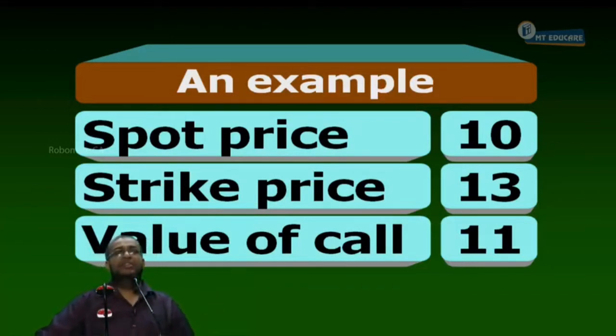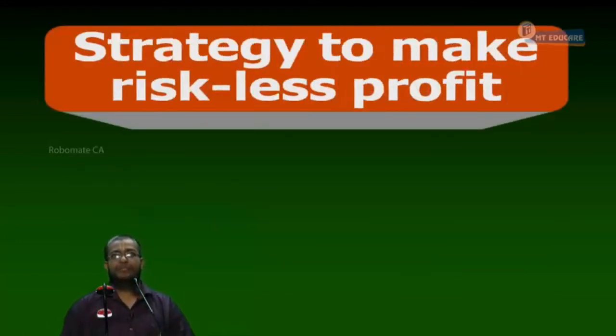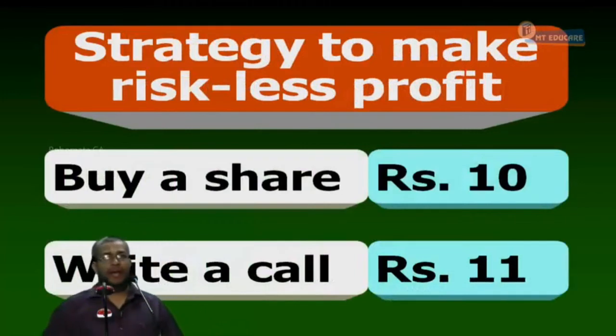Now, next. Step 2 or step 3? Step 3: Arbitrage profit. Write down in that, point number 1: Buy a share and write a call. These two are done today. Yes or no? Buy a share and write a call.